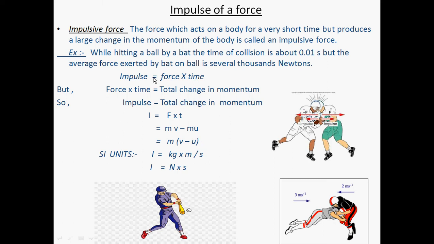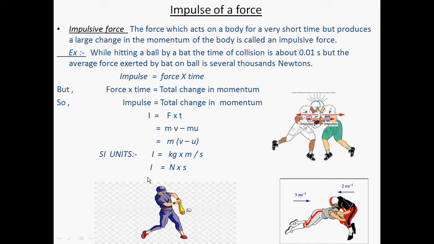So the impulse is a product of force and time, which measures the amount of force acting on a body, the impulsive force, which acts for a very short time interval and produces a very high force on that body. The SI unit of impulse is kg meter per second, because the unit of mass is kg and velocity is meter per second.